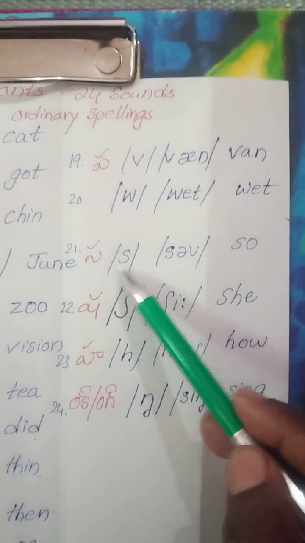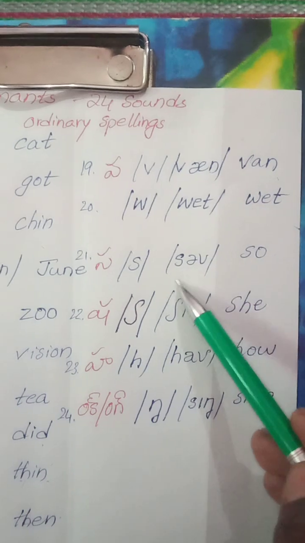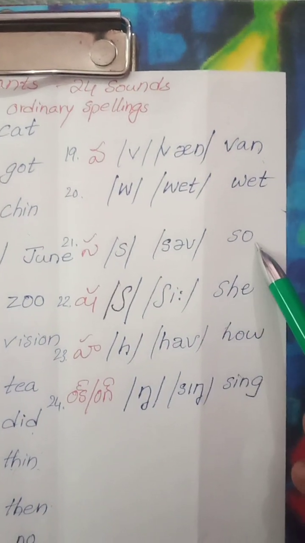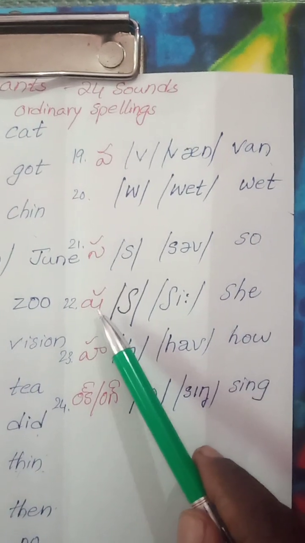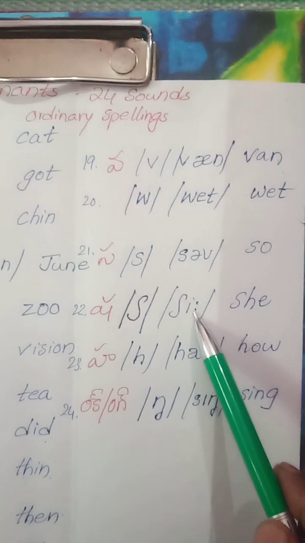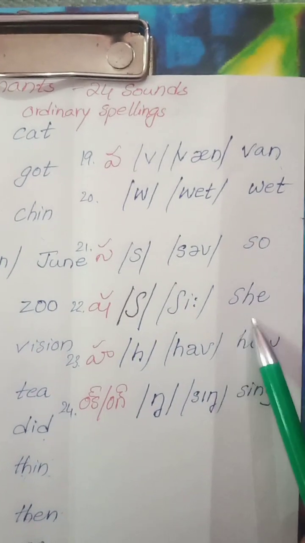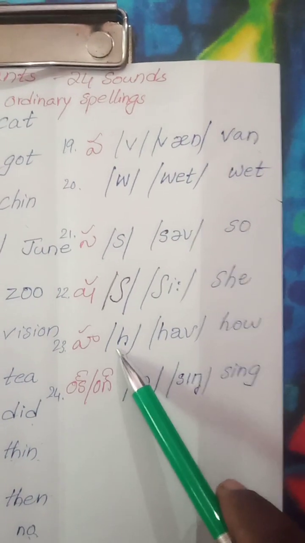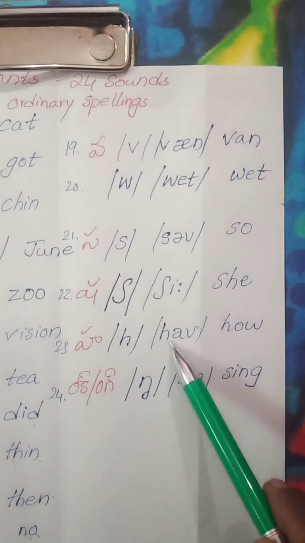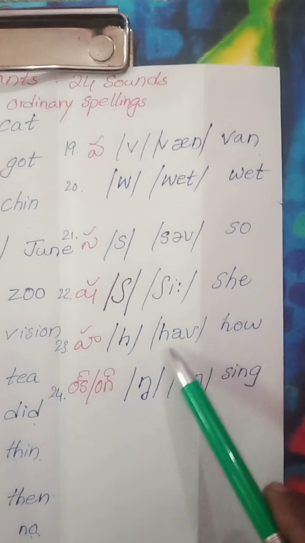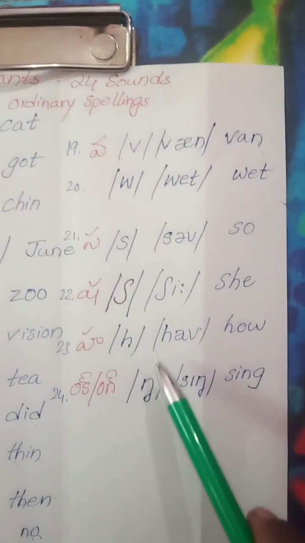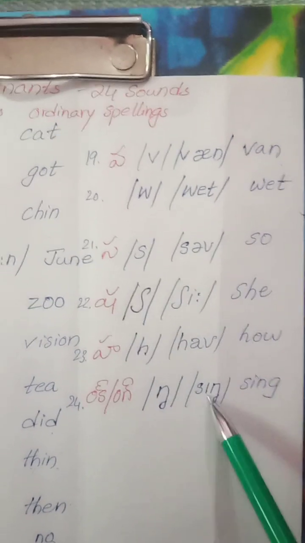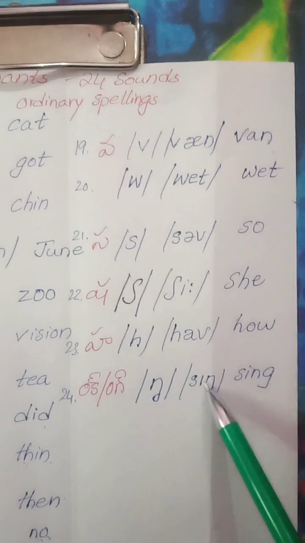Sa, this is sa. So, S-O, so is the ordinary spelling. And this is sha. Even in Sankara, sha, this symbol only we use. She, ordinary spelling S-H-E, she. Ha, H. How, H-O-W, how is the ordinary spelling. Then for ing we have a separate symbol in English. Sing, S-I-N-G, sing is the ordinary spelling.